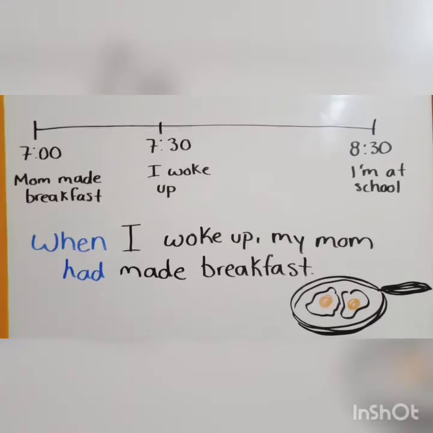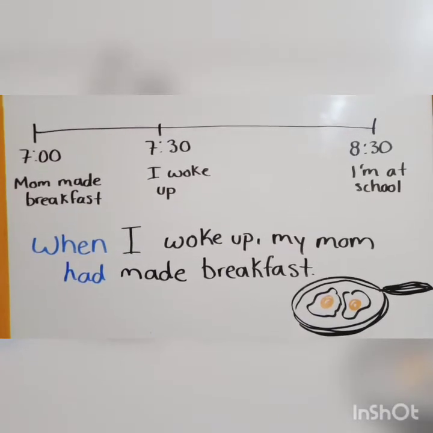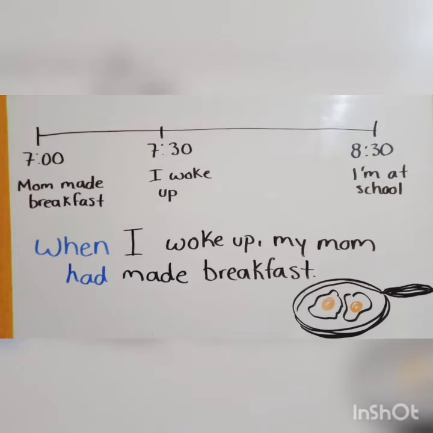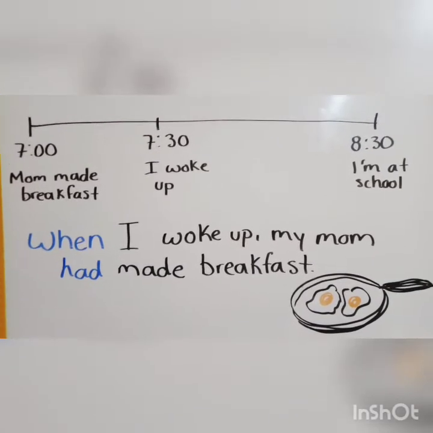Today, we're going to be learning about past perfect. Okay, so basically, I use past perfect to talk about things that happened earlier in the past. Let me help you with the timeline.